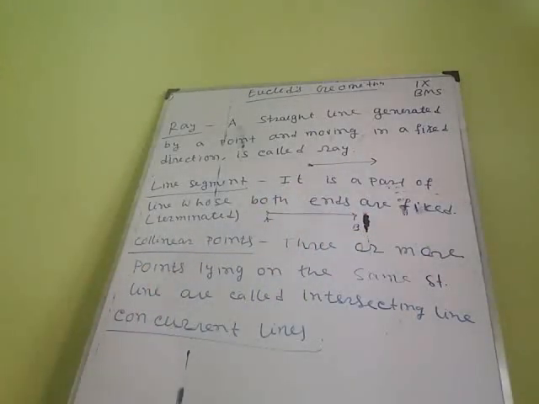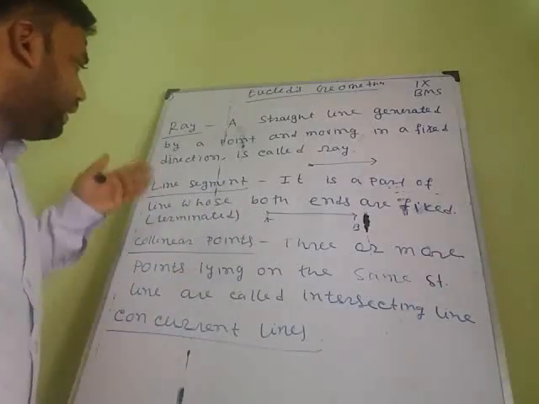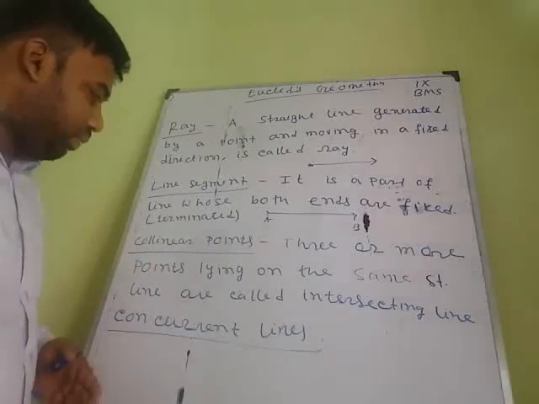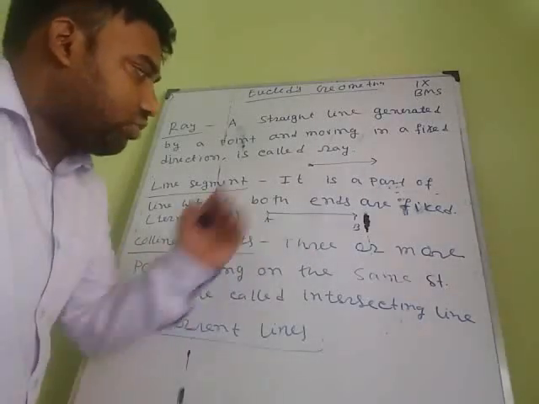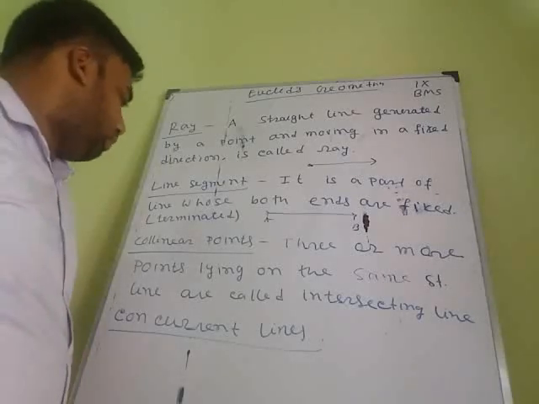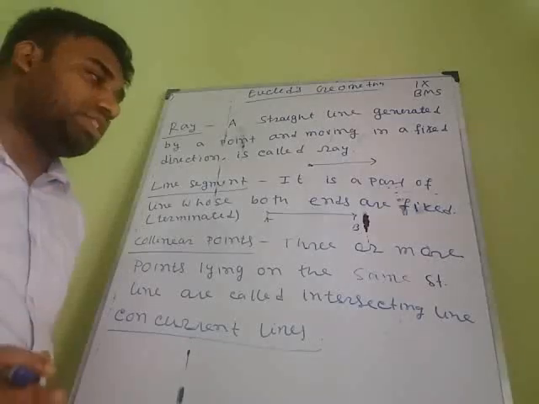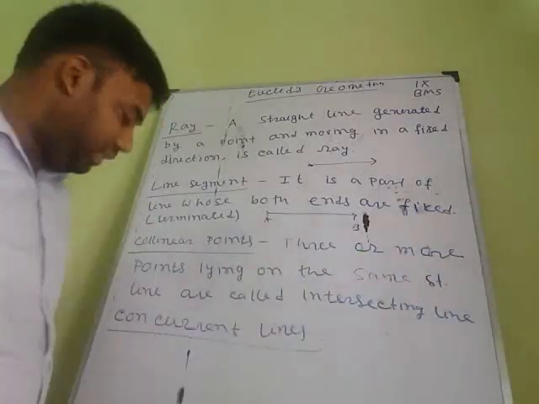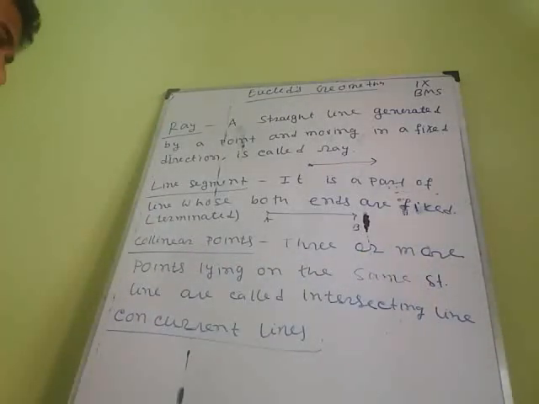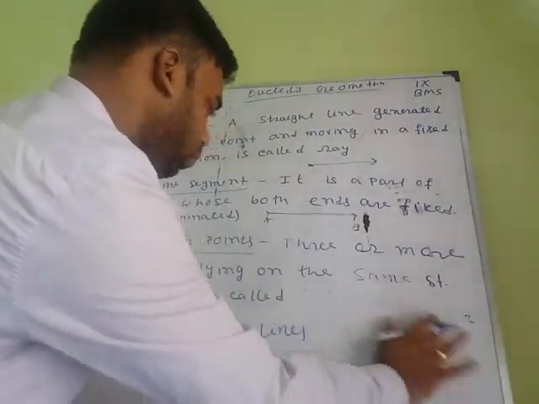Next, you can write the definitions: ray, line segment, collinear points and concurrent lines. And what are collinear points? It is a very important definition. Three or more points lying on the same straight line are called collinear points.